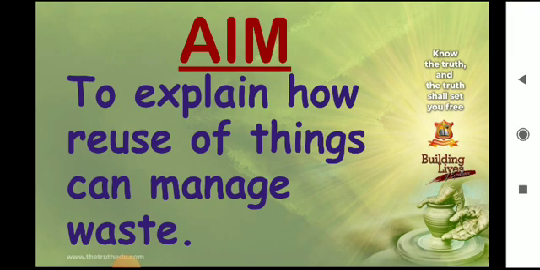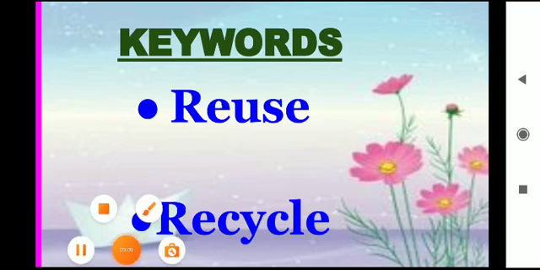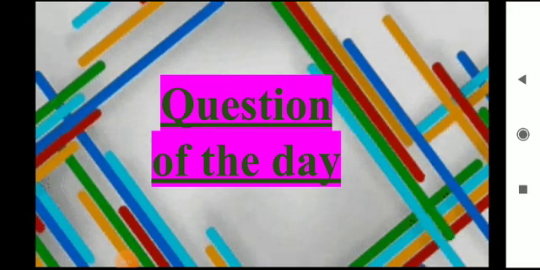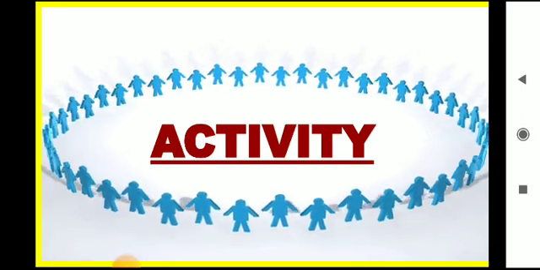Now, moving towards today's topic. Our aim for today is to learn how to explain how reuse of things can manage waste. Okay? And our keywords are reuse, recycle. Okay? Now, moving towards the question of the day. Your question of the day is, you have to choose the thing that cannot be reused. Okay? I will give you 4 options. In those 4 options, you have to choose the thing that cannot be reused.